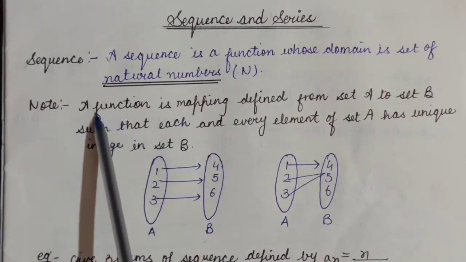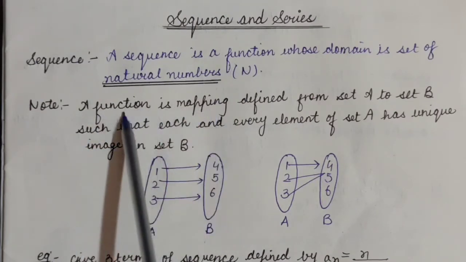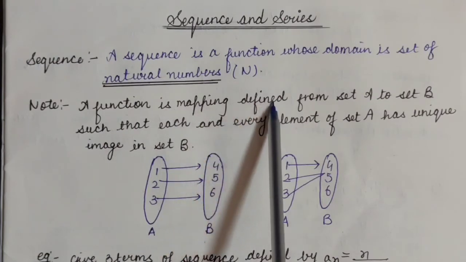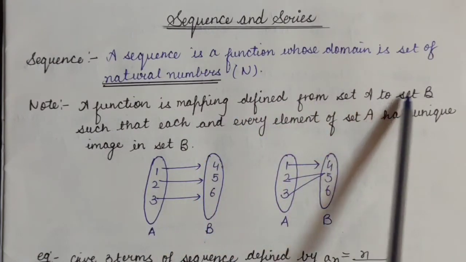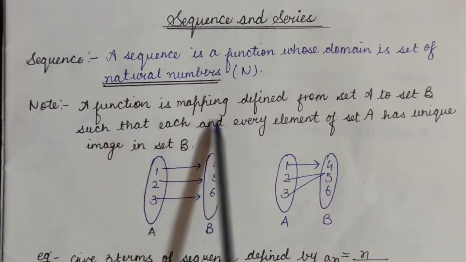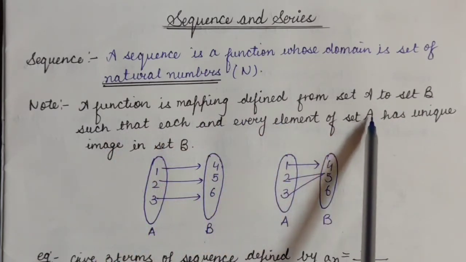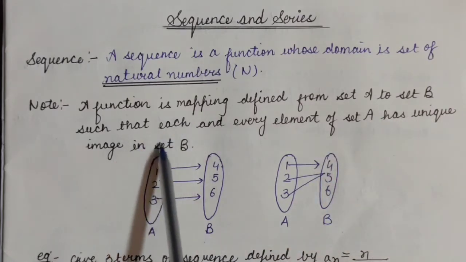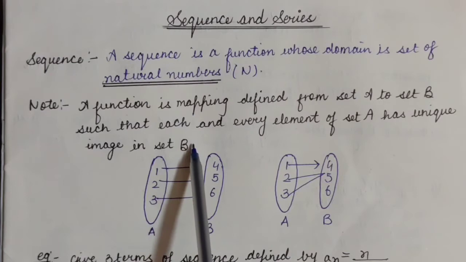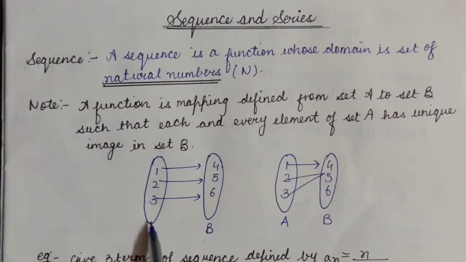What is a function? A function is a mapping. A function is a mapping which is defined from set A to set B such that each and every element of set A has a unique image in set B. Let us understand this definition with the help of a figure. See here, we can see there are two sets, set A and set B. Set A is containing three elements 1, 2, 3. Set B is also containing three elements 4, 5, 6.